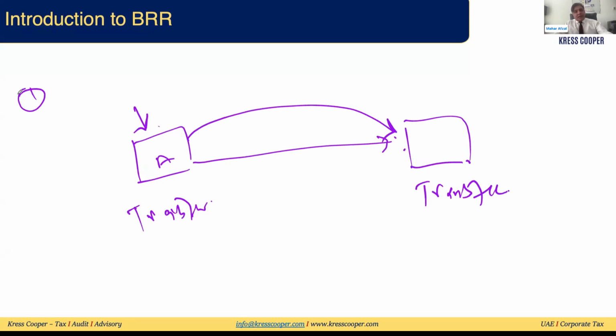The law requires that the transferor should be a taxable person. This is the first condition. The transferor's business is being transferred to a taxable person or to a potential taxable person. Second condition: none of them is a qualifying free zone person, and none of them is an exempt person. This is another condition. So an independent business or the complete business is being transferred. There are two different conditions. One is 27(1)(a) of the law.